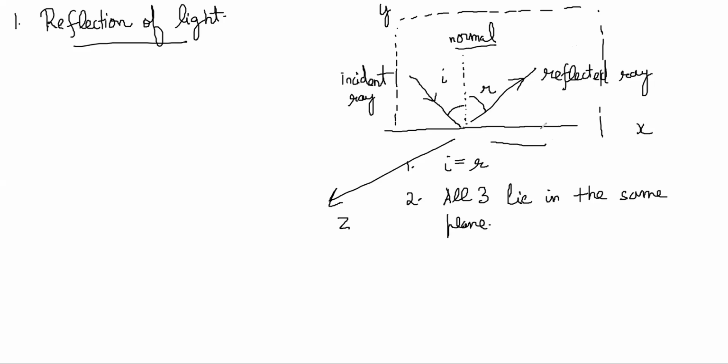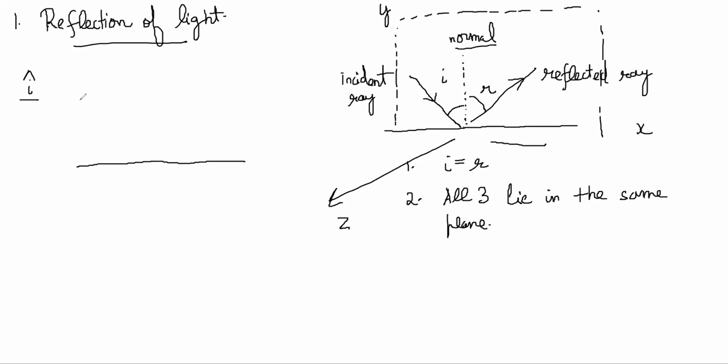Now, here we want to make this law of reflection a little more mathematically precise. So we want to write a vector version of this law. Can you write down the I vector, a unit vector along the direction of the incident ray?